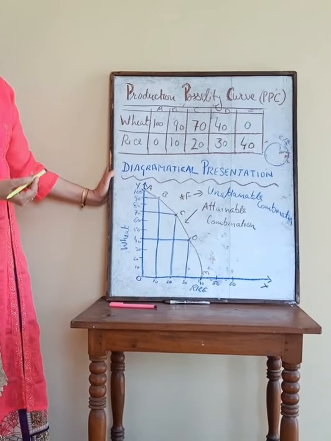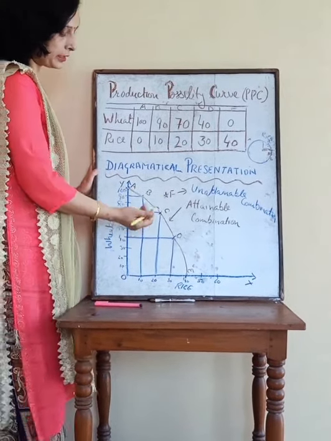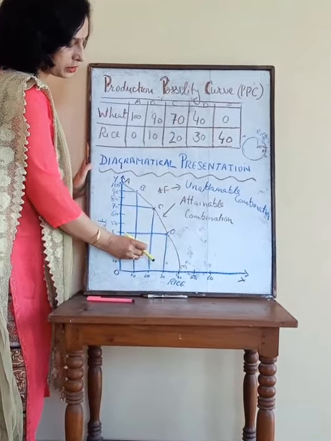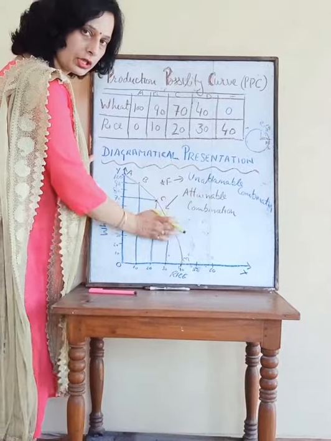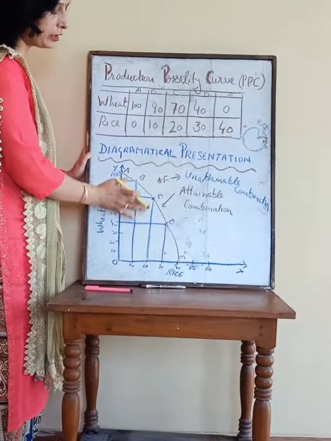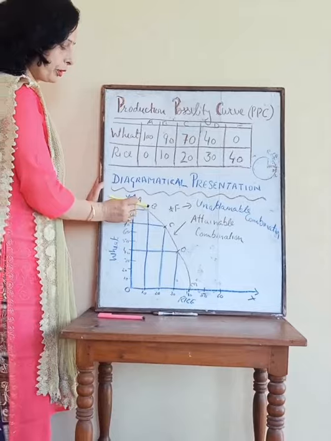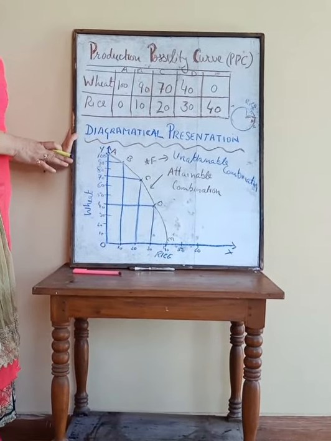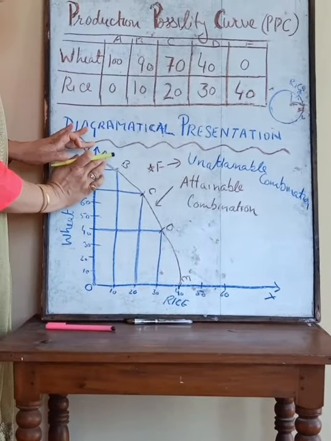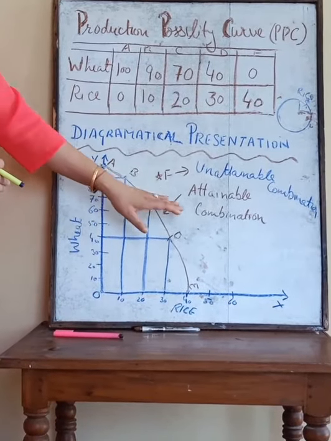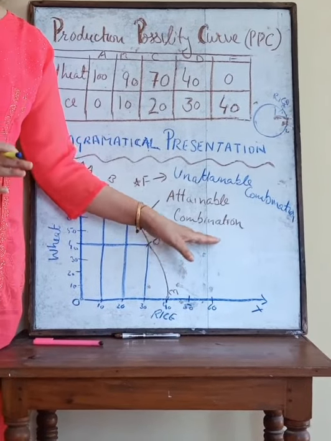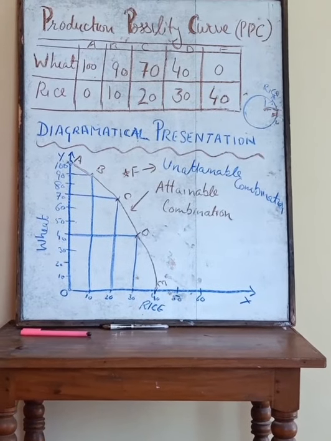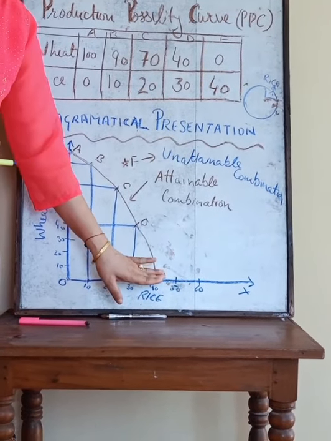Okay, production possibility curve. It shows that in this curve we are using all the resources with the given technology, and the producer is ready to produce all these combinations. He can produce any of them, and all these combinations are known as the attainable combinations. Attainable means which are under the hand of that producer. He can produce all these combinations according to his choice.